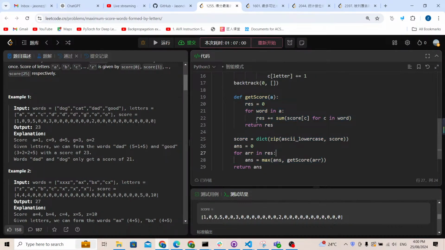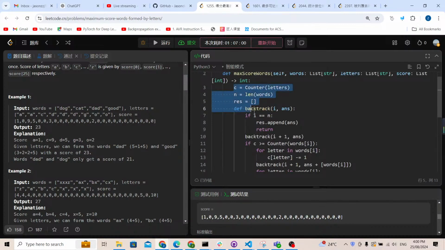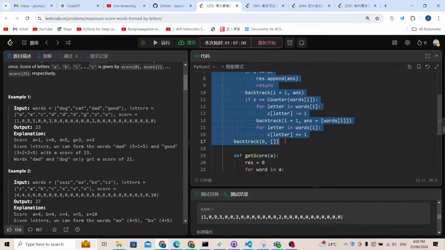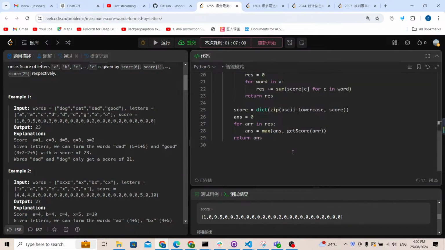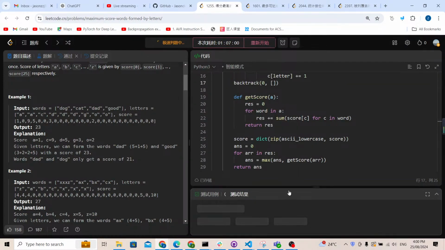So I think everything from here on is going to be easy. We don't need to understand much; basically this is a 0-1 knapsack problem. For each word, we either don't take it, or if we take it, we have to check it, and after checking it, we have to recover it. So from here we reduce the character count, and here we recover the character count. So here minus 1 and here plus 1. I think you should be familiar with this kind of trick for solving backtracking problems. Now I think everything should be okay. I just need to run it to check.